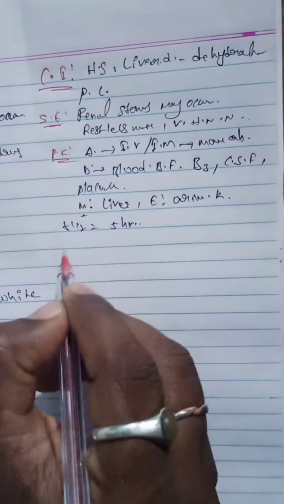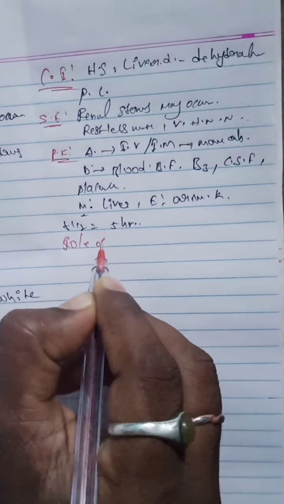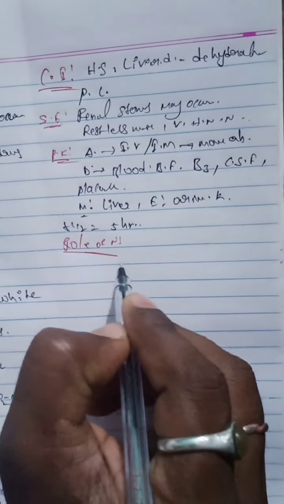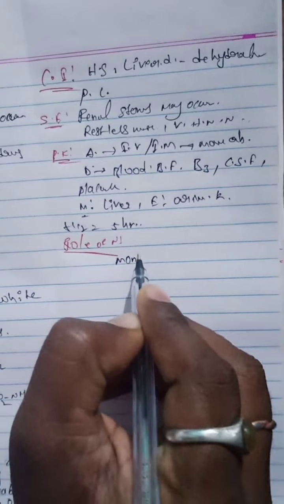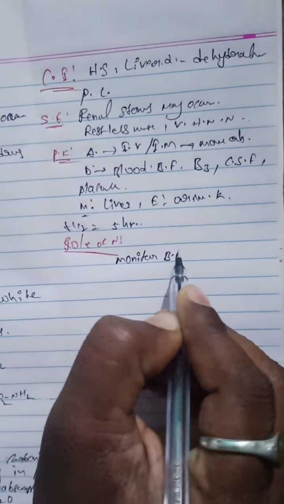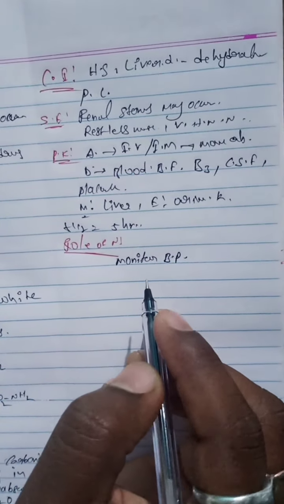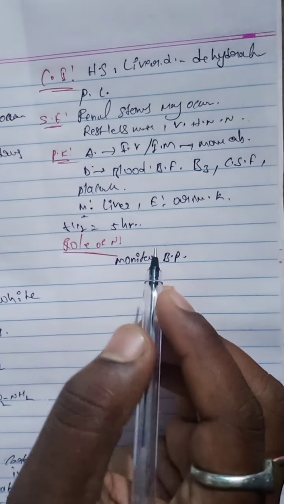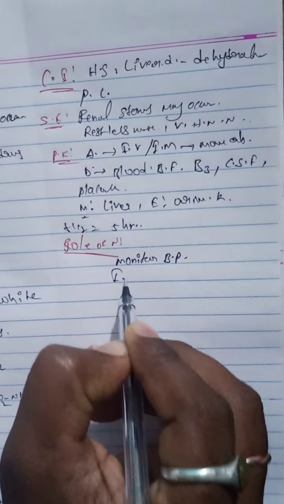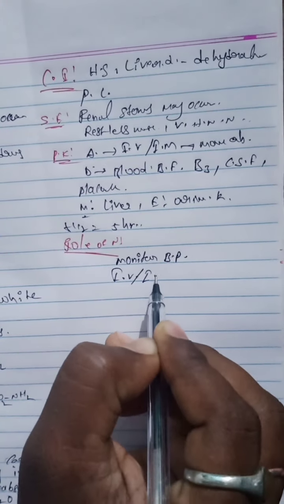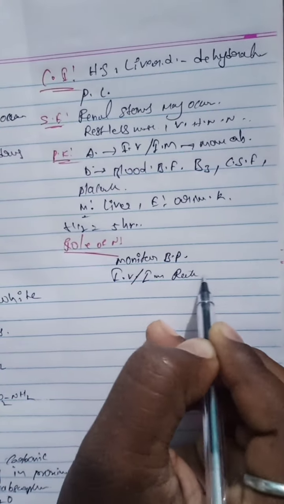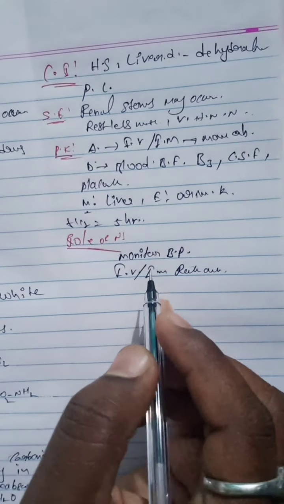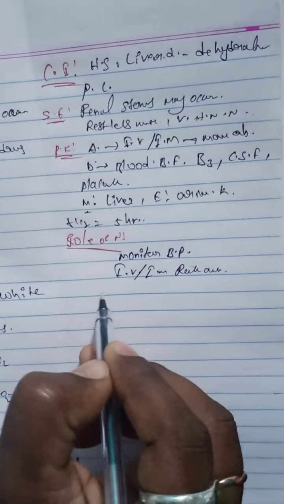And the next one, what is the role of the nurse? First of all, monitor the BP. This drug is administered through the IV or IM route only. Assess the intake and output ratio.